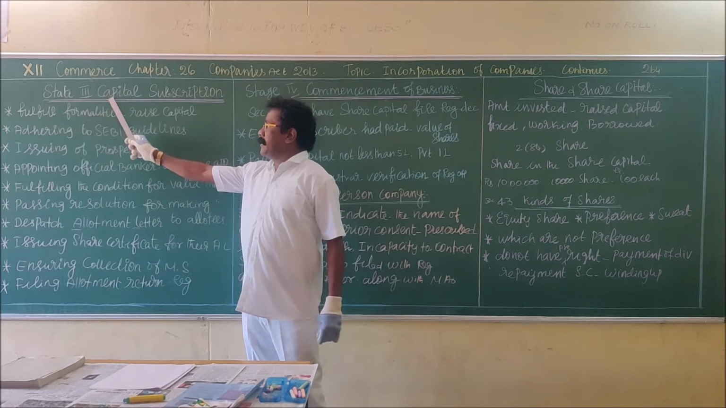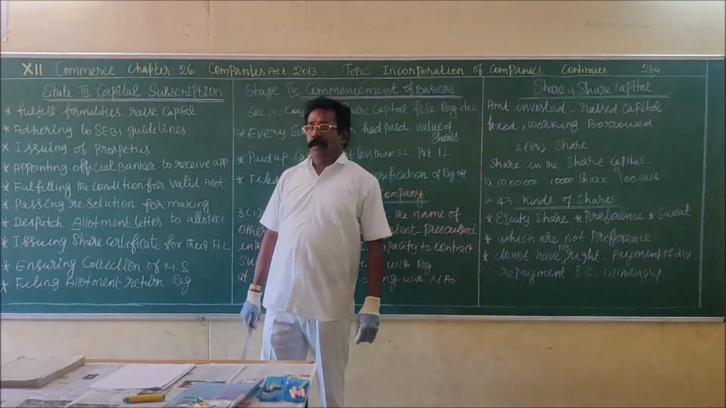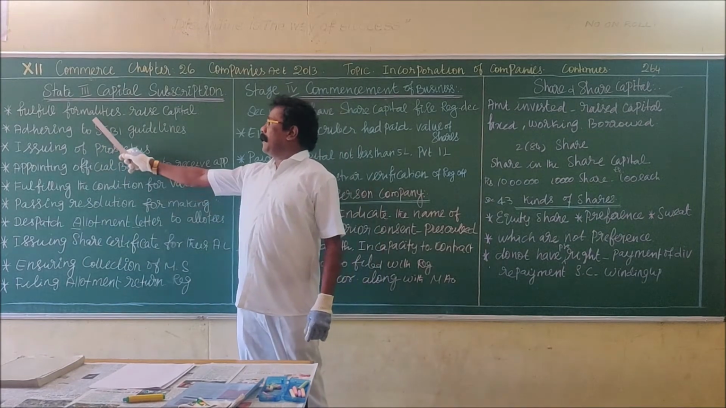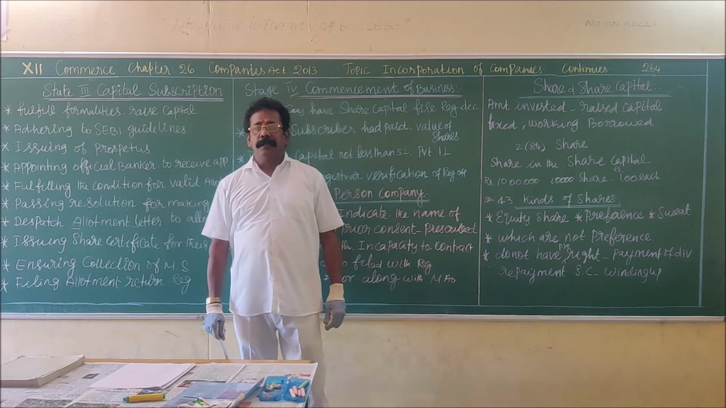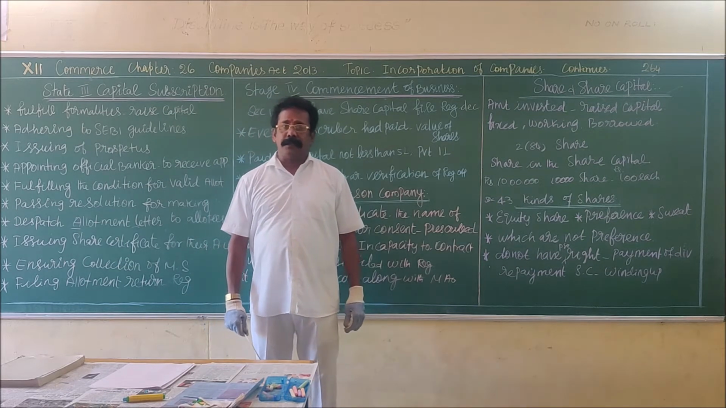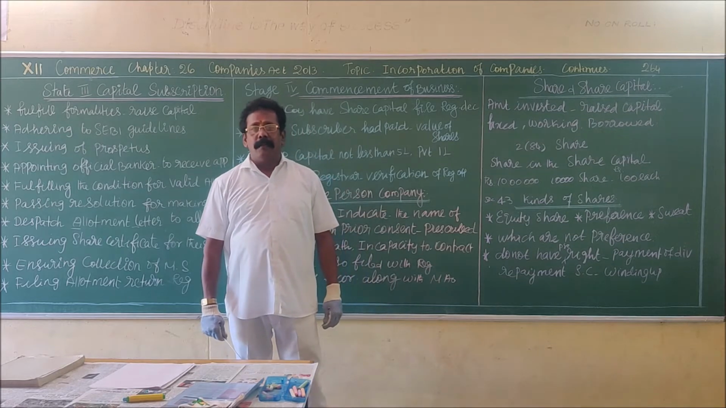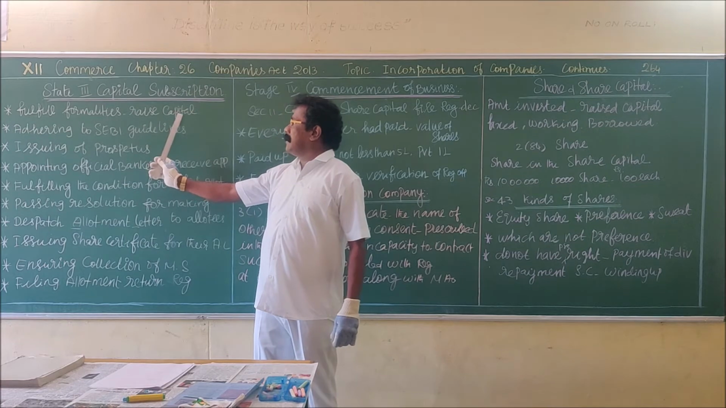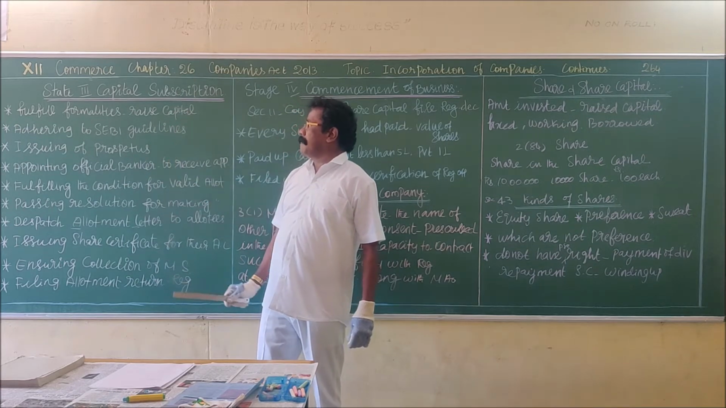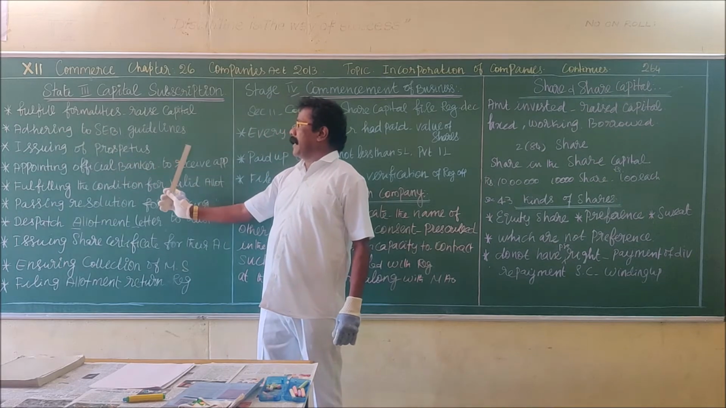So in the 3rd stage, the following steps are taken by the promoters. What are the steps? Fulfill the formalities to raise the capital. That means by issue of shares. So issuing of prospectus and raise the capital by way of issue of shares. That is, fulfill the formalities to raise the capital. Adhering to the SEBI guidelines.